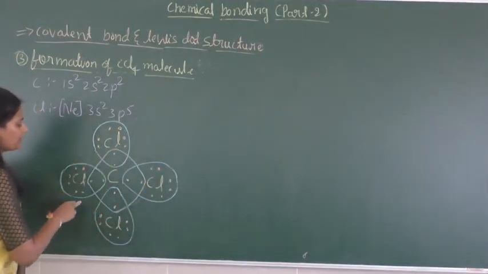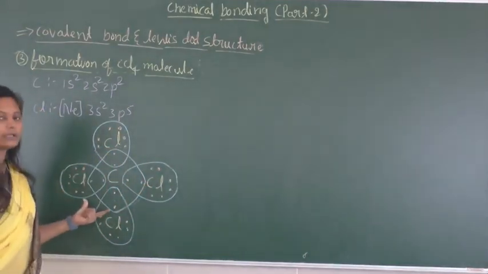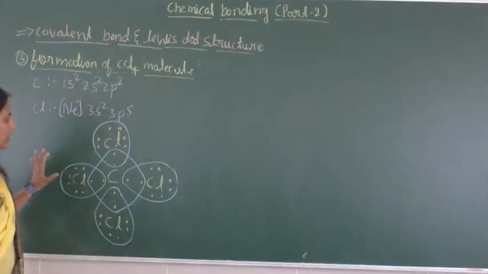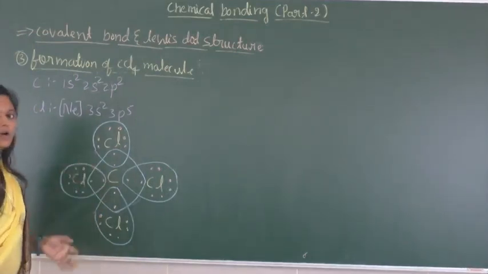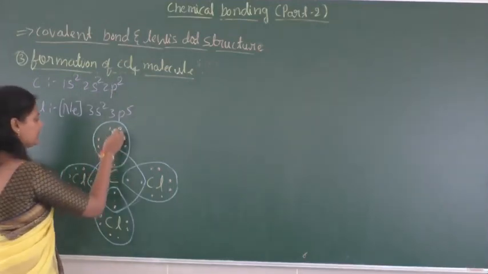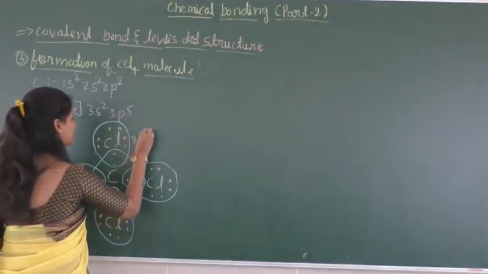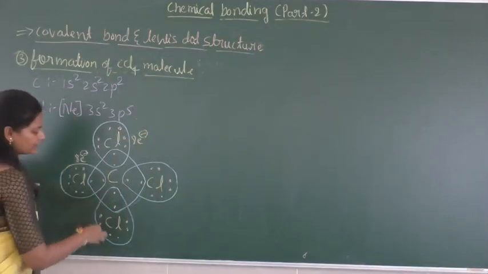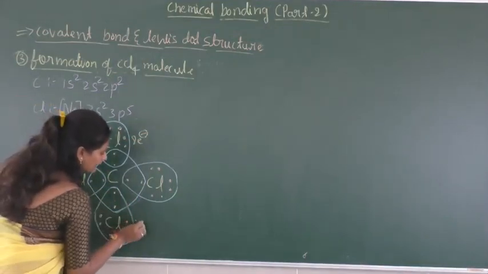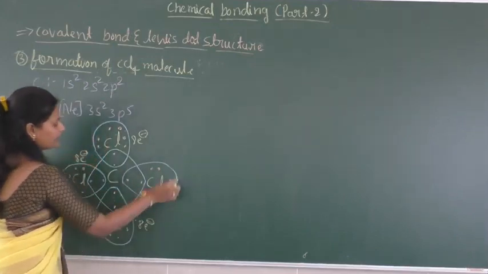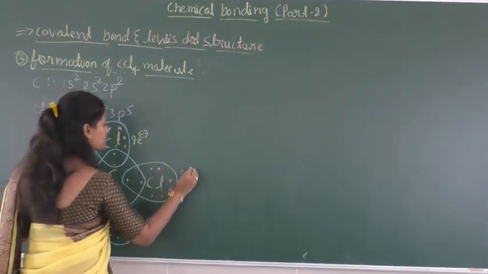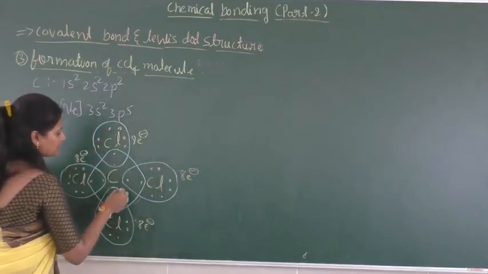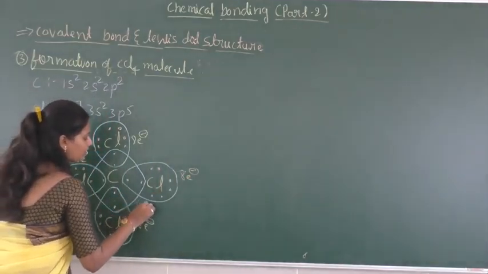So individually, chlorine atoms consist of totally 8 electrons. So this is the Lewis dot structure of CCl4. Okay, so here when we consider this chlorine, it consists of 8 electrons, and when we consider this chlorine, it consists of 8 electrons. When we consider this one, it also consists of 8 electrons. So here the central carbon also consists of 8 electrons.